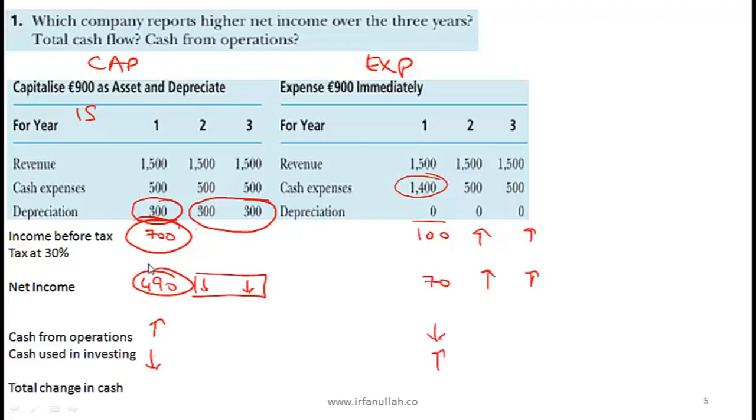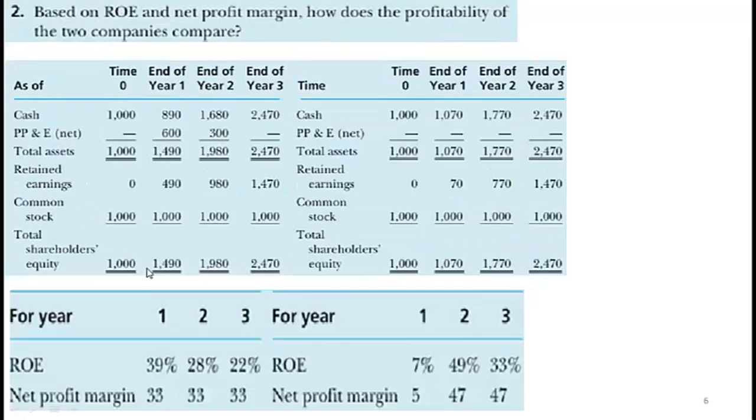Since they are paying a higher tax, their cash flow will be lower. Okay, so that's a critical point. The remaining stuff on this just builds on that. Okay, what I want you to do in the curriculum on this example, just follow the numbers. The point is that what I just said is for year 1.